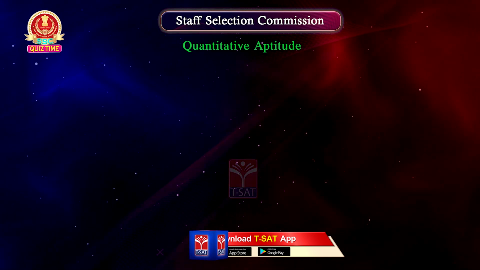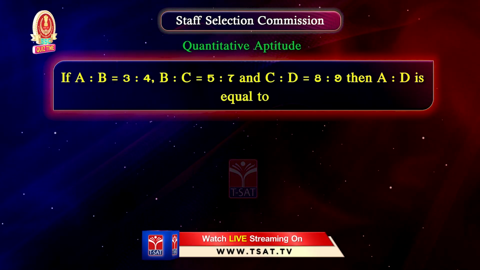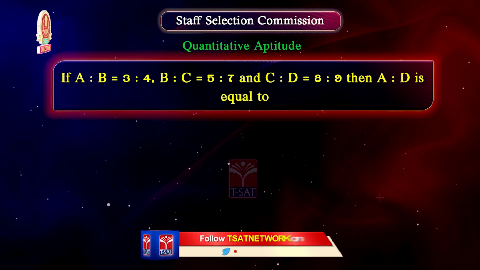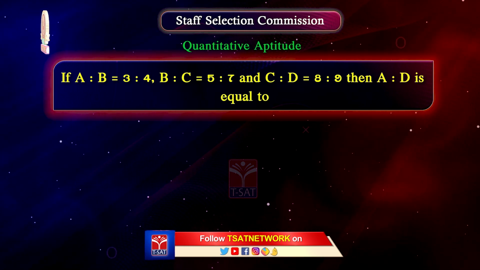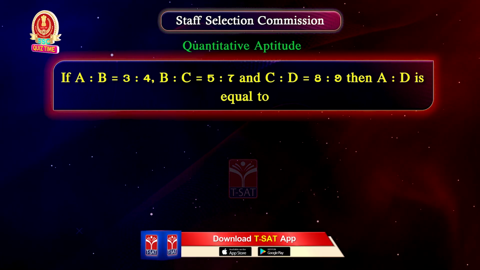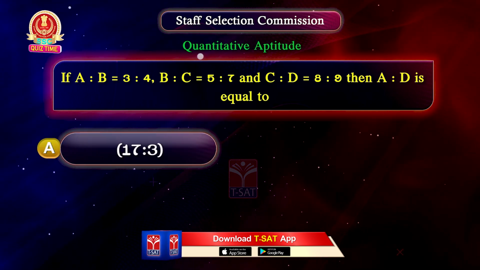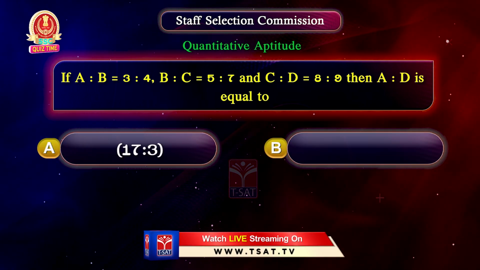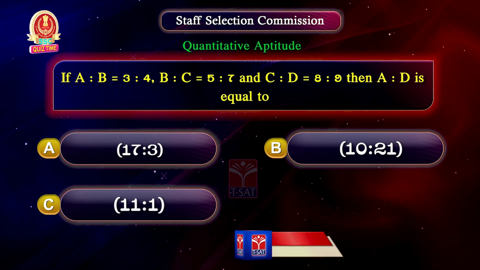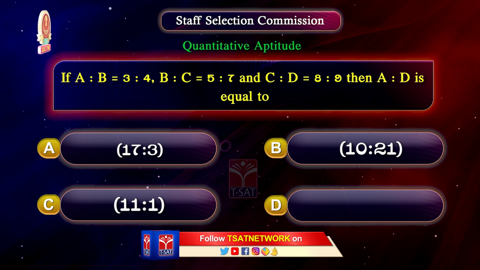Next question. If A is to B is equal to 3:4, B is to C is equal to 5:7, and C is to D is equal to 8:9, then A is to D is equal to option A, 17:3, option B, 10:21, option C, 11:1, option D, 2:3.